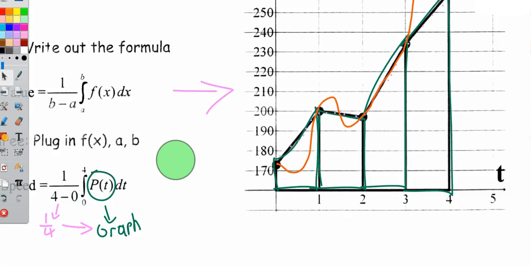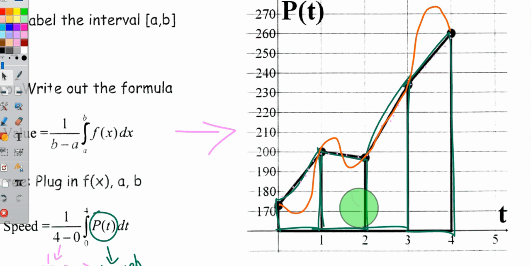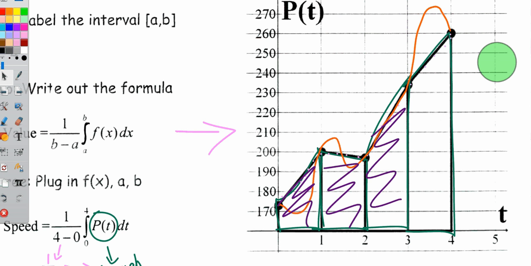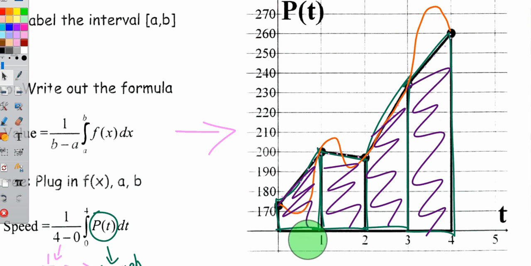The other way to do this is actually just to use geometry to find the area of all these trapezoids. And I'm going to shade that in purple. And remember, again, the area of a trapezoid is 1/2 times the base times the average of the two heights. So it's another way to figure out all these.